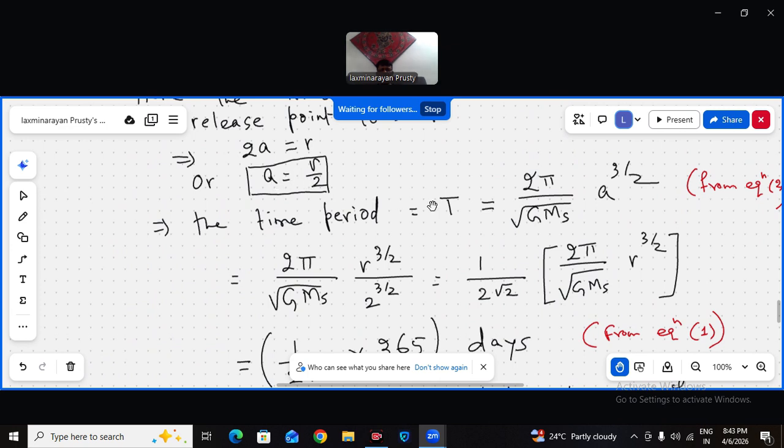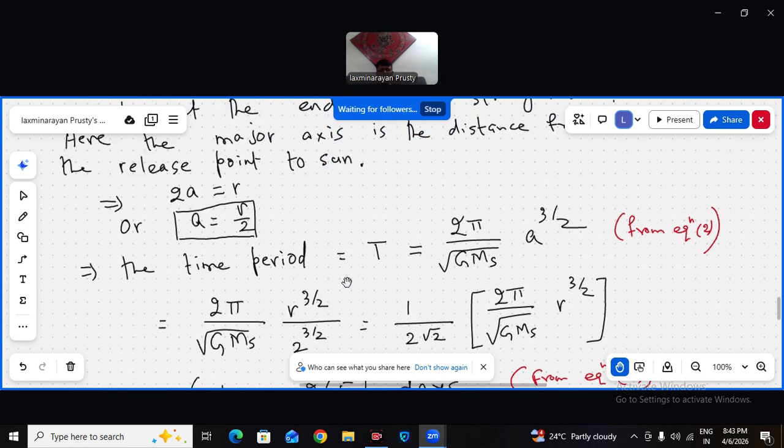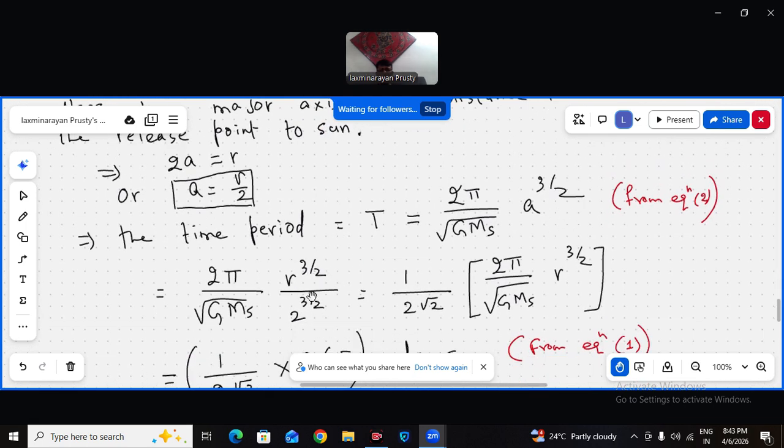Same major axis R by 2. So T, as per Kepler's third law, is 2 pi divided by root over GMS, a to the power 3 by 2. But a is how much? R by 2. So this is 2 pi by root GMS, R by 2 to the power 3 by 2. That is R to the power 3 by 2 divided by 2 to the power 3 by 2. That's 2 root 2.